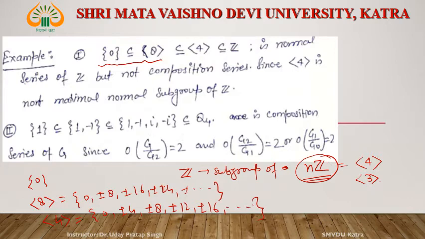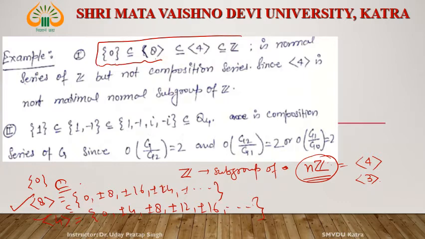Right? This 0 is a subset of 8Z, and this 8Z is a subset of 4Z. See, 8Z is this and 4Z is this. This 8Z is a subset of 4Z, 0 is a subset of 8Z. In fact, 0 is a subgroup of 8Z and 8Z is a subgroup of 4Z, 4Z a subgroup of Z. Okay.